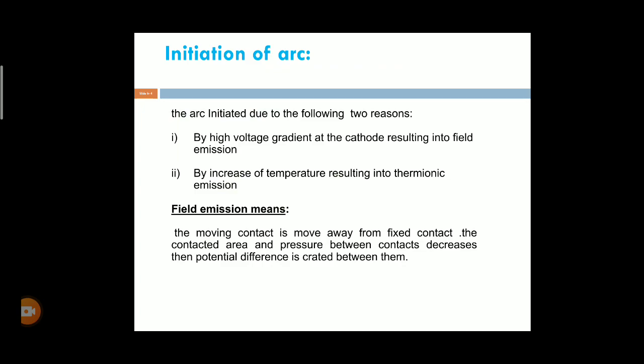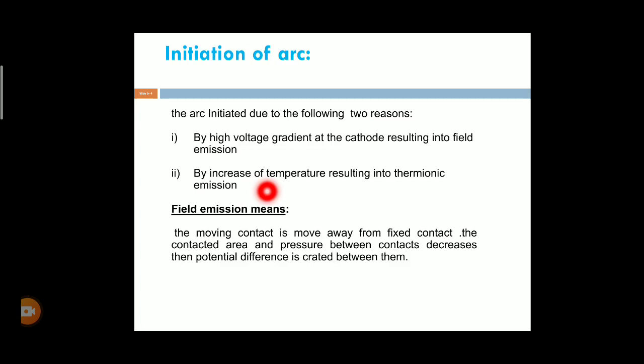Next, the arc is initialized due to these two reasons. First one is the high voltage gradient at the cathode due to the field emission. Next one is the thermionic emission, which increases the temperature.